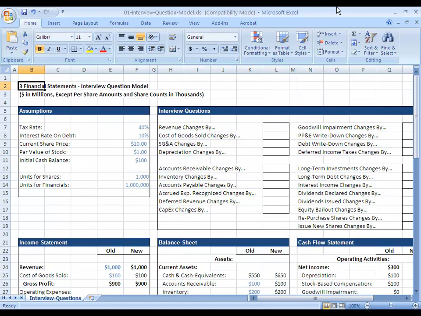So if it's an equity bailout, for example, ask what share price they're investing in, ask what the company's current share price is, their par value, get all the details first, and then go through. And if it's an equity investment, it's just like issuing new stock, essentially. And if it's a debt bailout, then it's really just like issuing new debt or any type of debt-related instrument like preferred stock.